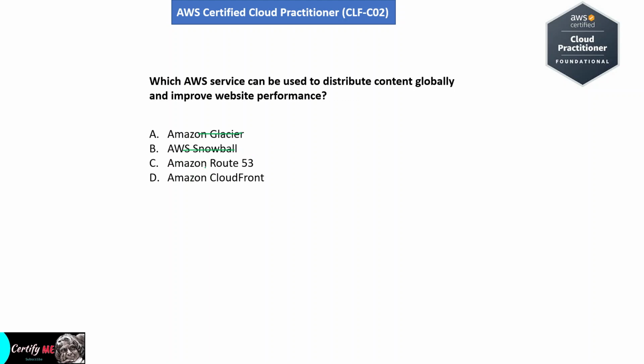Option C, Amazon Route 53. DNS service, not for content distribution. So option C also wrong answer. Option D, Amazon CloudFront, that means content delivery network, CDN, that distributes content globally. So option D is the right answer for this question.